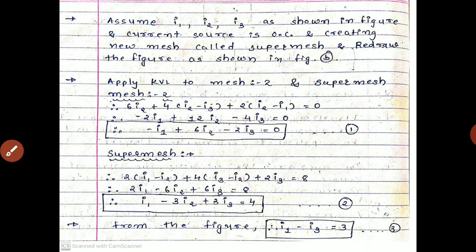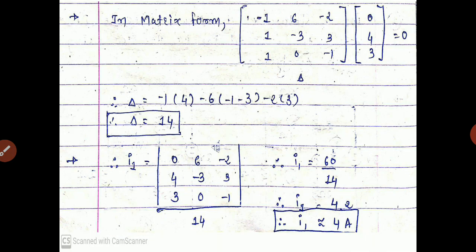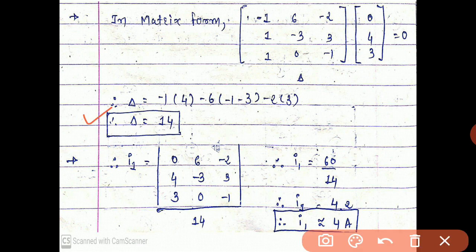So dear students, we now have three equations: 1, 2 and 3. We can easily form the 3 by 3 matrix using Cramer's rule. We find the value of delta, which is 14. Then we find I1: the determinant with rows 0, 6, minus 2; 4, minus 3, 3; 3, 0, minus 1, divided by delta, that is 14. Simplifying, we get I1 equal to 4.2 ampere, and the approximate value we take is 4 ampere.